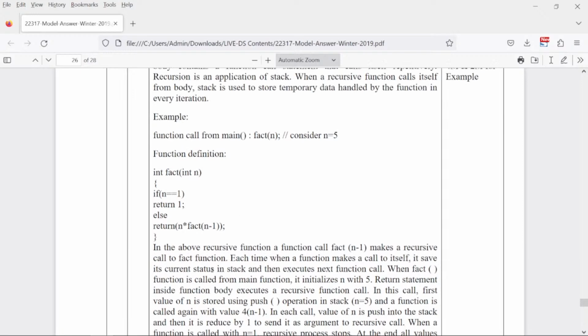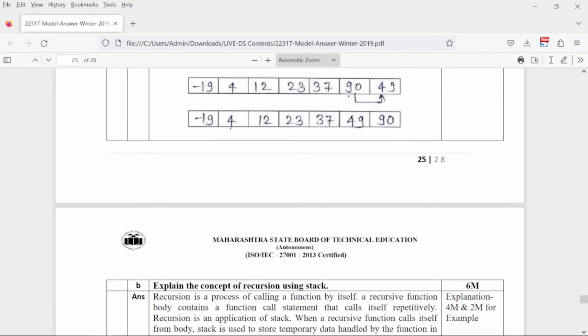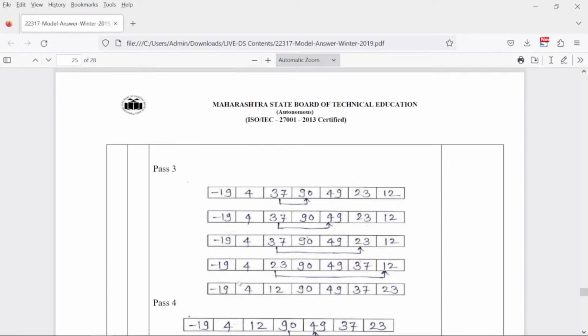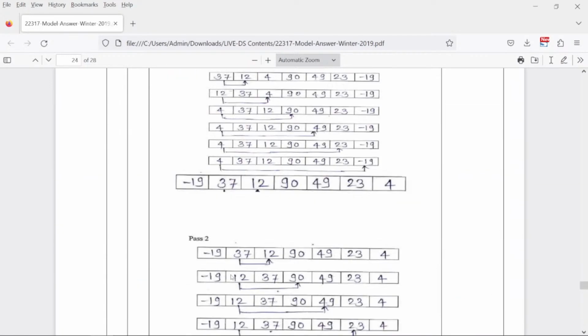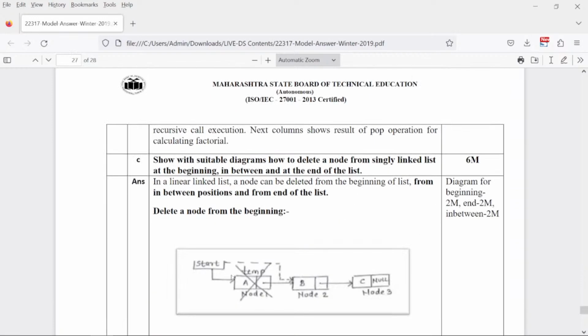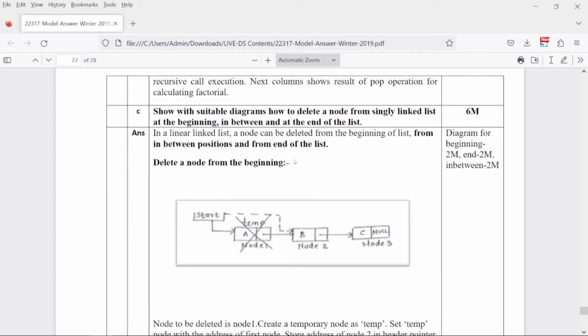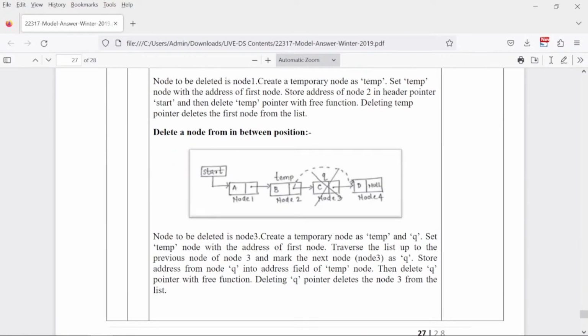There you are going to get an explanation completely for this, right? And this question, single linked list, beginning, in between and end of list. You can look at this one. These are the important questions from this paper.